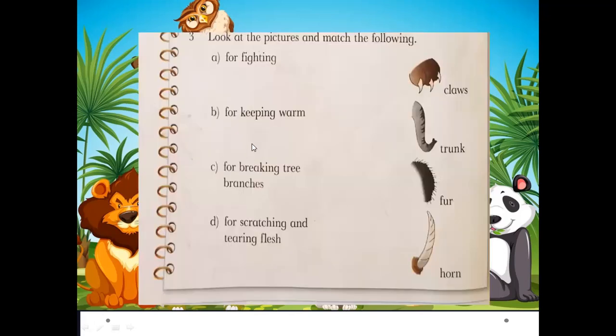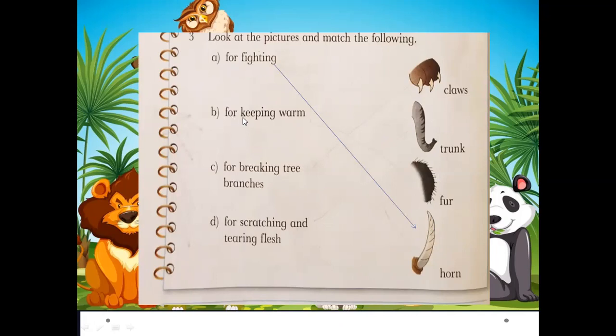Now come and match the word with a picture. For fighting, we just studied that animals use horn for fighting. So let me check. Yes, for fighting you will match the picture of horn. Understood?